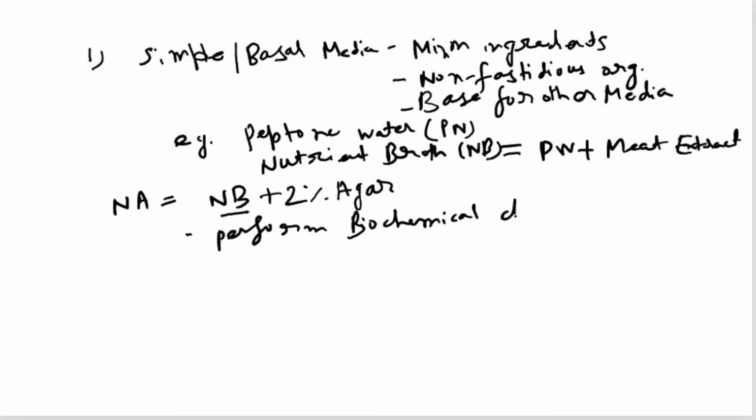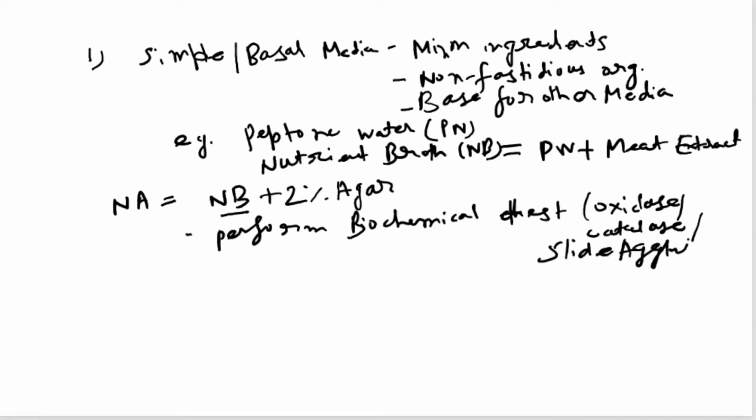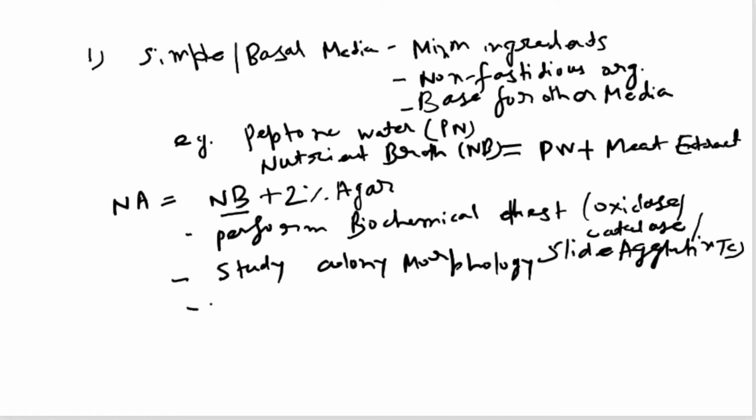We will study some biochemical tests like the oxidase reaction and catalase reaction, and there are some slide agglutination tests, we will study those. So to perform the various biochemical tests, nutrient agar is used. It is also used to study the colony morphology. Various bacterial colony morphologies can be studied with the help of nutrient agar.